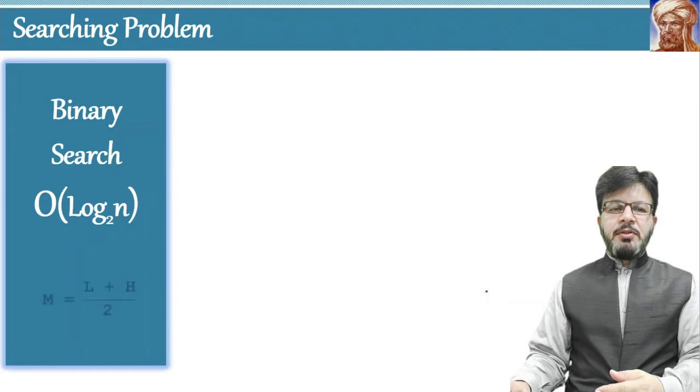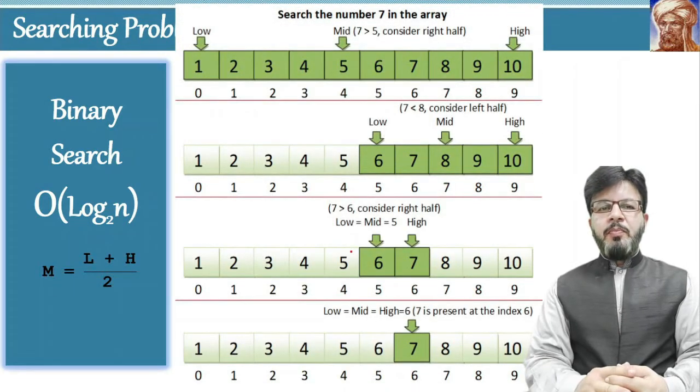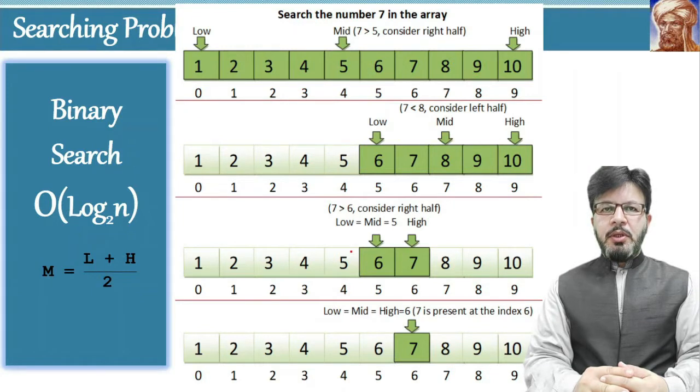In binary search, there is one prerequisite: this searching algorithm can only be applied if your list is already sorted. If your data is not sorted, the binary search algorithm will not work at all. So we assume our array is sorted.